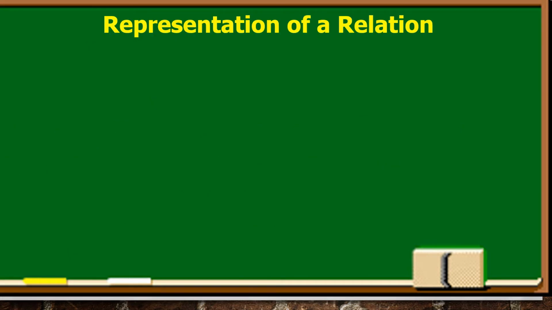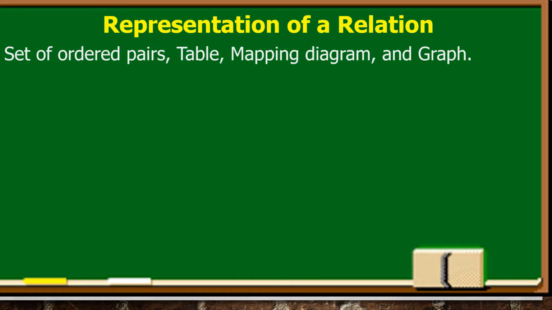Now, a relation can be represented in different ways. So, what are the representations of relations? Aside from ordered pairs, we can also represent a relation using a table, a mapping diagram, and a graph.